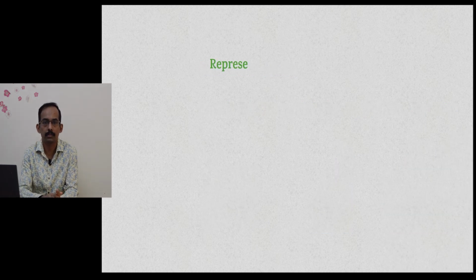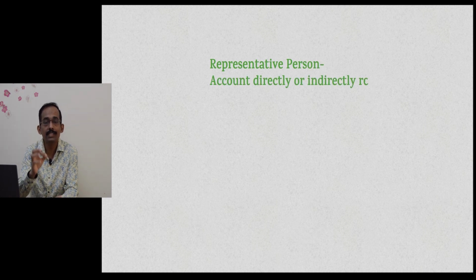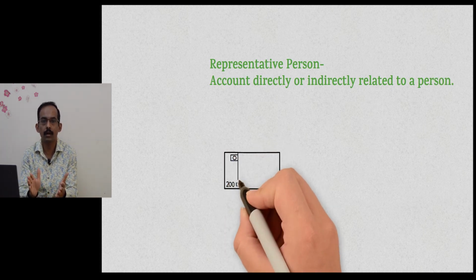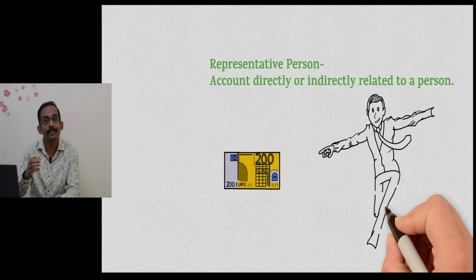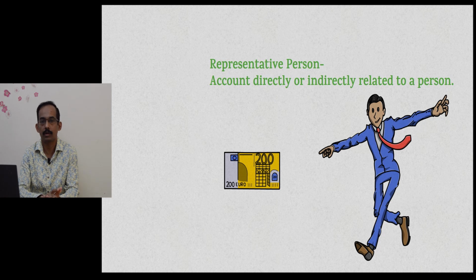Now, representative person. Representative person is an account which is directly or indirectly related to a person. For example, outstanding salary. Outstanding salary is the salary that needs to be paid to someone. So, this comes under representative person because ultimately the salary is payable to a specific person. So, personal account includes natural person, artificial person, as well as representative person.